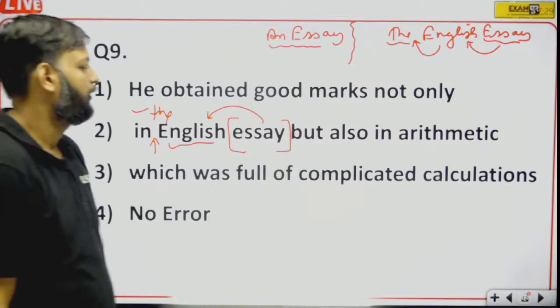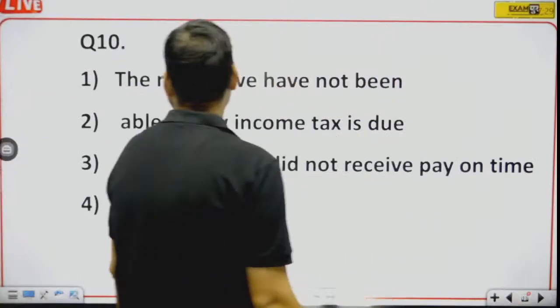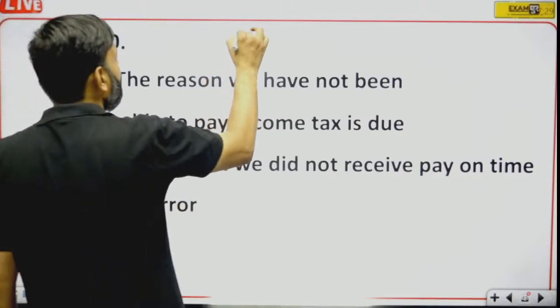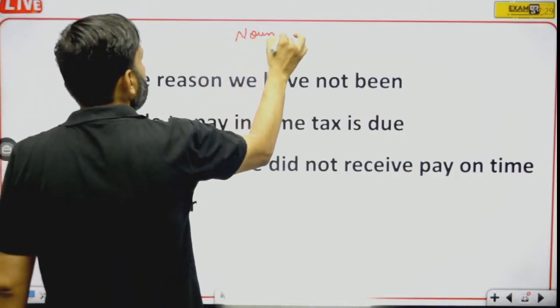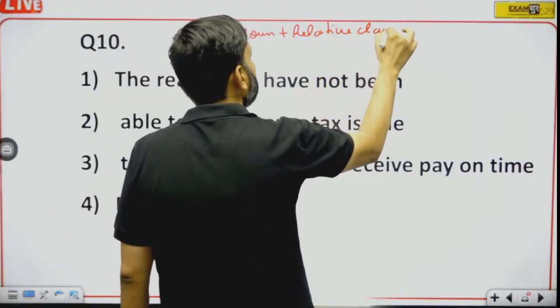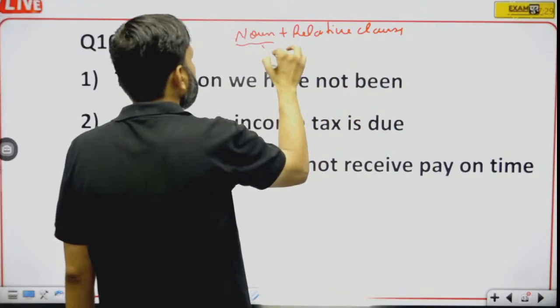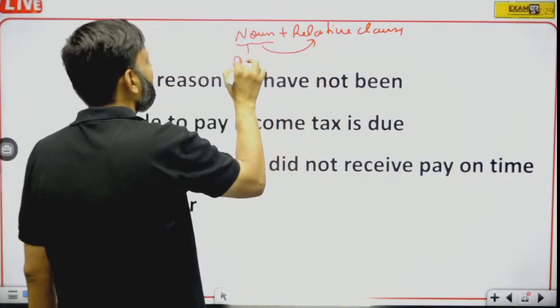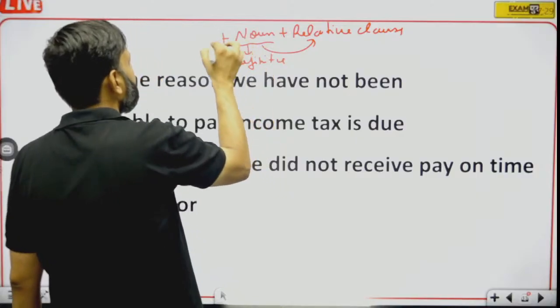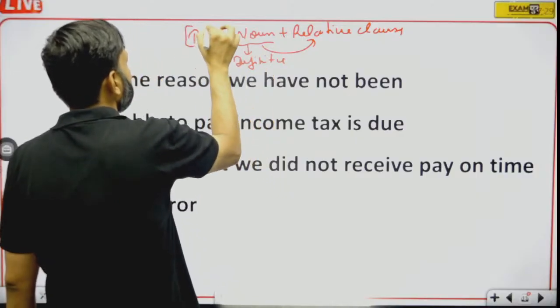Okay. Now question number 10. The reason we have not been able to pay income tax is due to fact that we did not receive pay on time. See, any noun which is followed by a relative clause is definite. And if the noun is definite, it should be used with the.